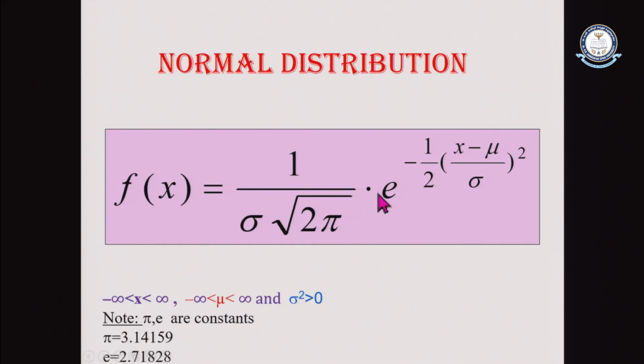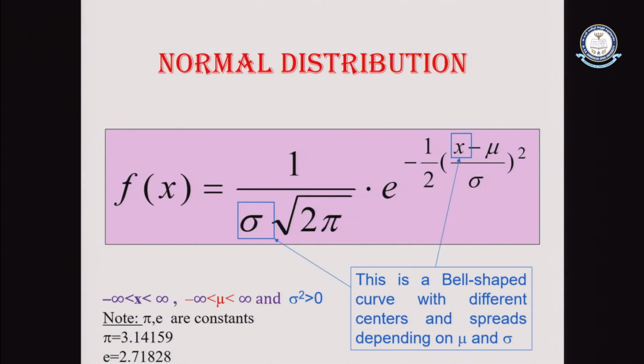Here we have observed two constants, pi and e. We know that the pi value is 3.14159, a mathematical constant. And the exponential value e is equal to 2.71828.